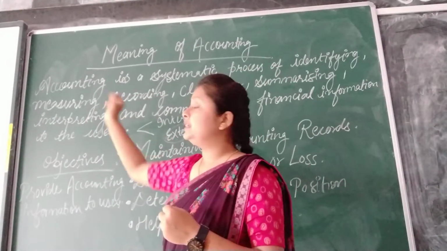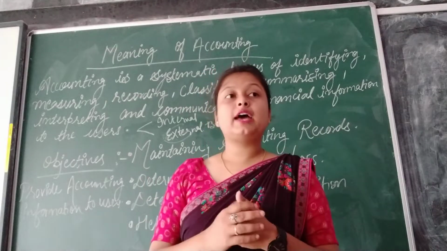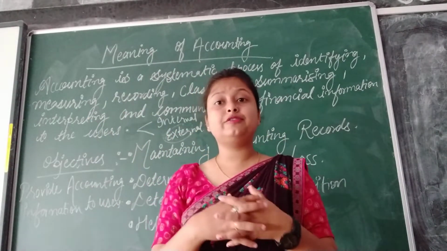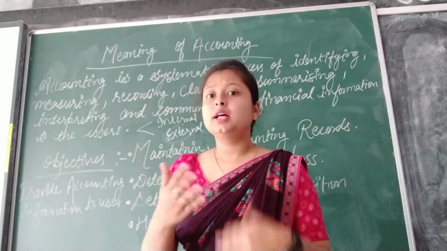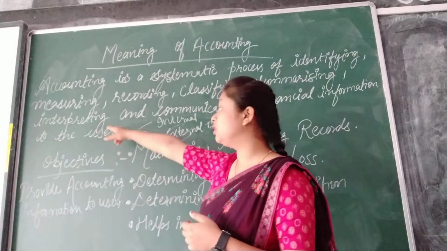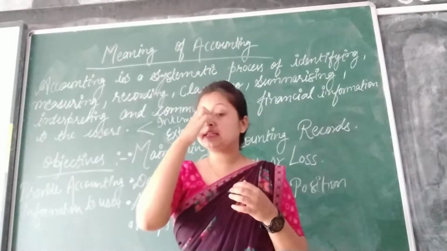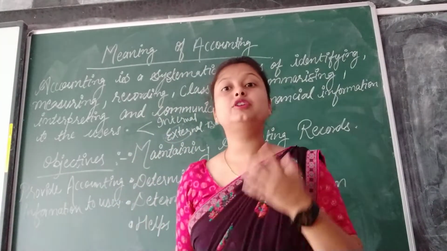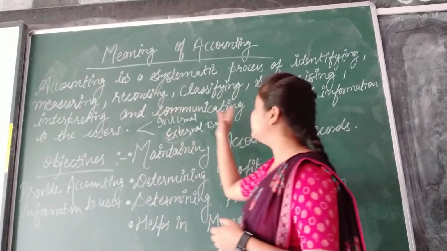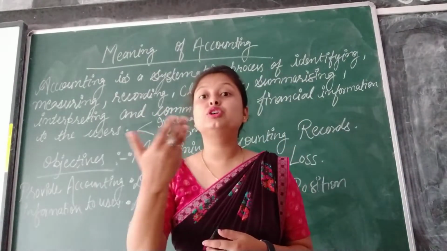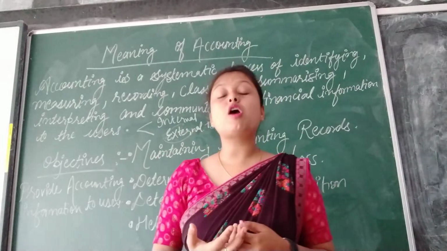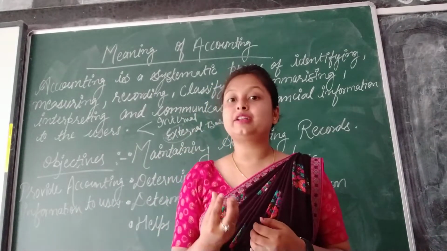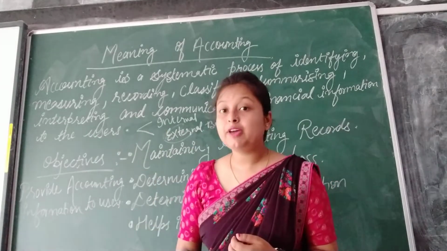After that, interpreting means what? We have to analyze whether, due to daily transactions, our firm is in profit or in loss. We have to measure all that and conclude the result. After interpreting we will get a result on whether the firm is going in profit or in loss, and then we communicate all this information to the users. Users of accounting information means the persons who are going to use that information in a variety of ways.